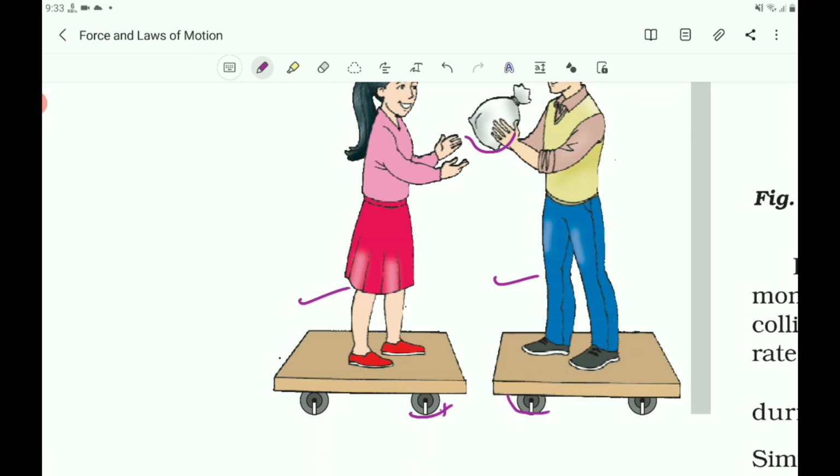Now place two children on one cart and one on another cart. Take one more child and have them stand on one cart, so that on one cart there are two children and on the other cart only one child. The second law of motion can be seen, as this arrangement would show different acceleration for the same force.